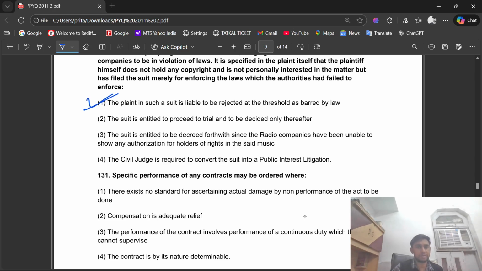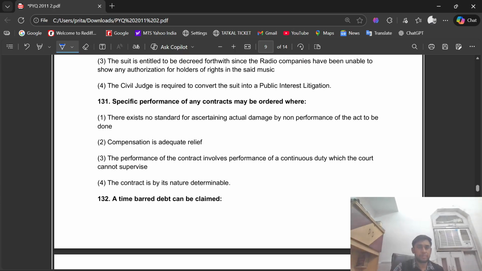The right option is option number one, that is, the plaintiff in such a suit is liable to be rejected at the threshold as barred by law. Question number 131. Specific performance of any contract may be ordered where there exists no standard for ascertaining actual damage by non-performance of the act to be done.